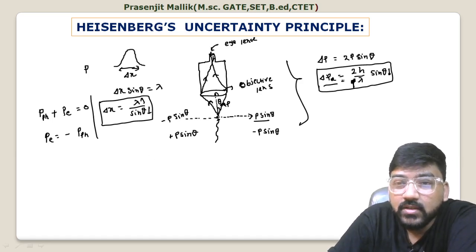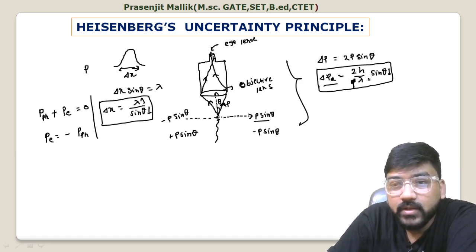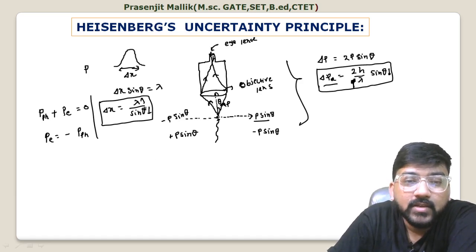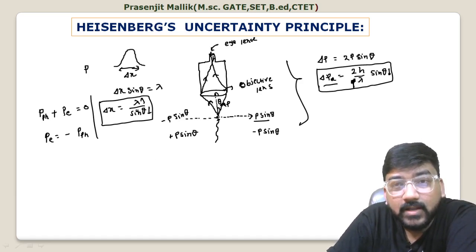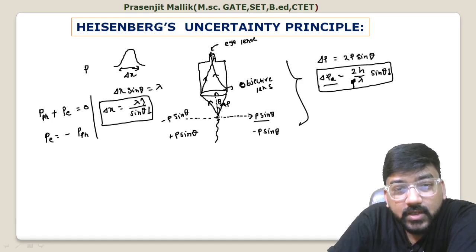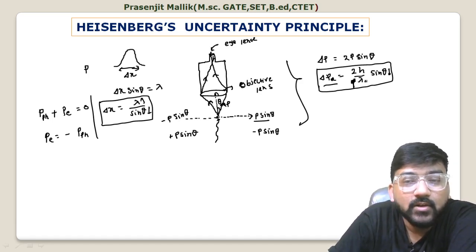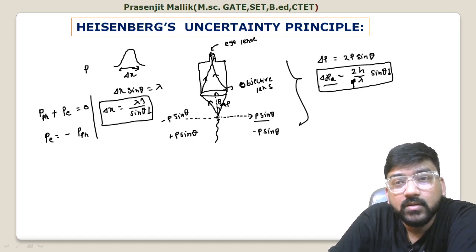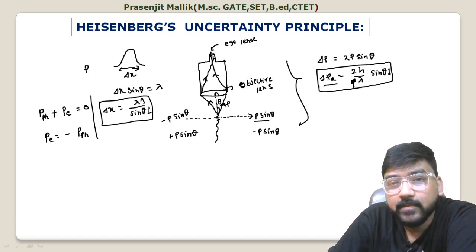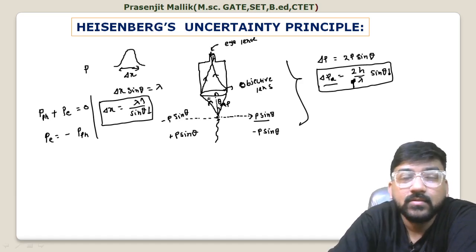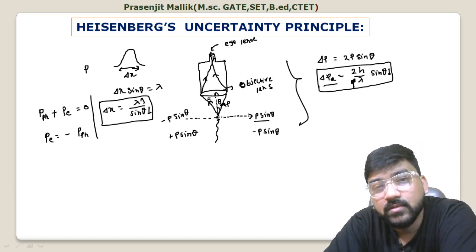So your delta px will be decreasing, but your delta x will be increasing, and the reverse will also happen. If you decrease lambda, delta px will increase. So if you want to minimize one, either delta x or delta px, then the other will be maximized.